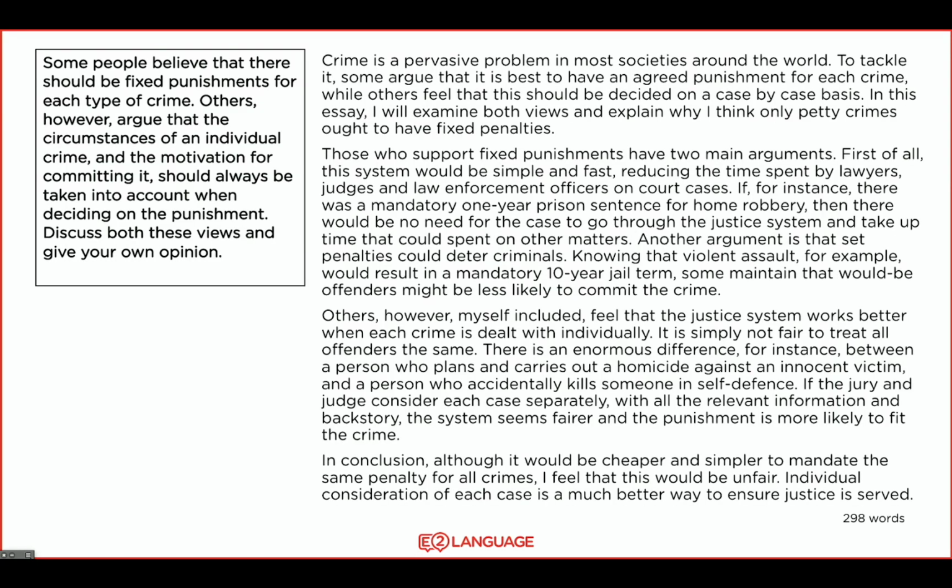Okay, let's look at the first sample here. This is the one with the 2 double idea paragraphs. Pause the video, take a look at the entire essay, and take a look more closely at the body paragraphs there, and think about the structure that is within each of those paragraphs.